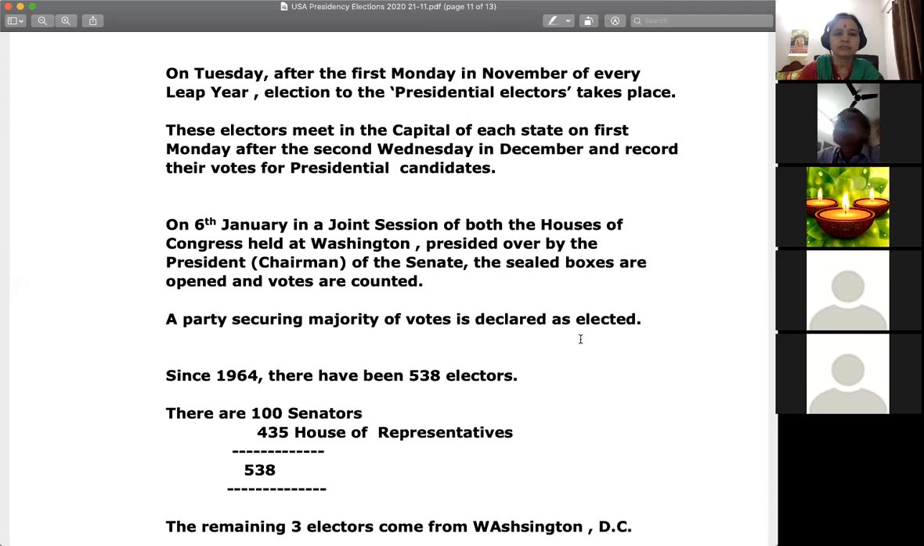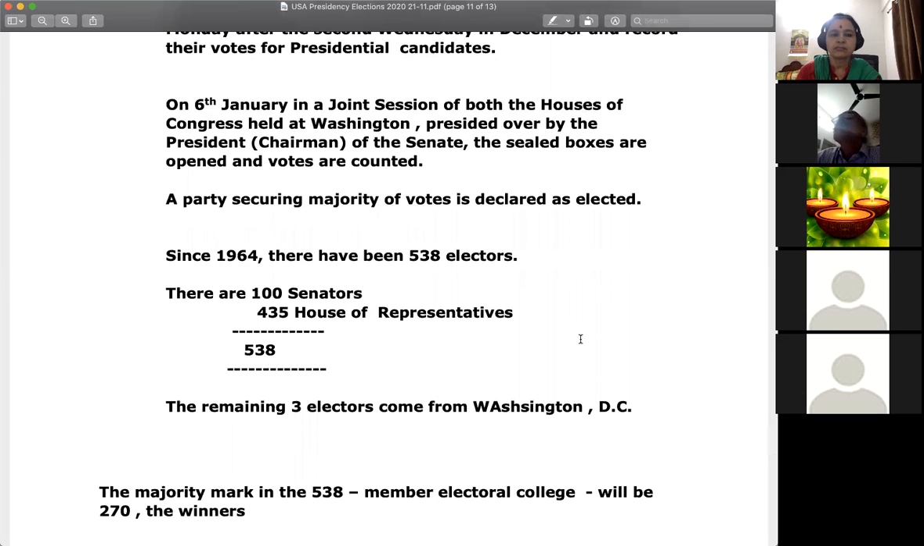Just like in India, our Venkaiah Naidu is chairman of Rajya Sabha, similarly in the Senate, who is the chairman in America? The Vice President of the USA is the chairman, or president. So Pence, as chairman of the Senate, will be holding this process for the ballot boxes in the month of January. The party securing a majority of votes is declared elected.